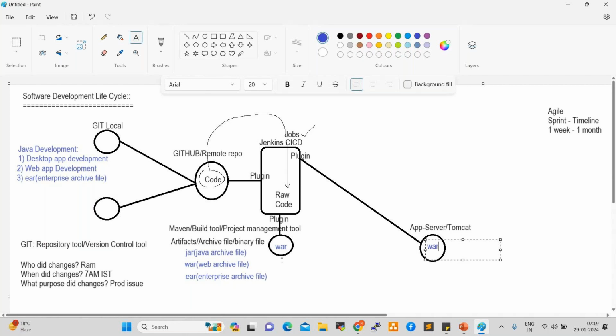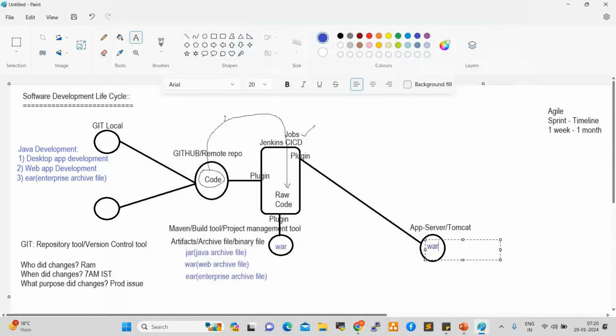For example, in your laptop you have 200 documents, and I asked you to send them to me. How can you send them? Instead of attaching all the documents to the email, you can convert them into one zip file, attach it to the email and send it across. The same functionality works in Maven. Maven will take the raw code and convert it to a single file, a jar, war, or EAR file, and give it back to Jenkins. Jenkins will push that war file to the application server, where we deploy the war files. Clear, everyone?